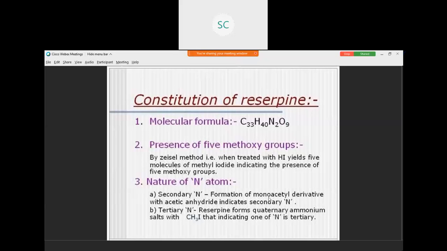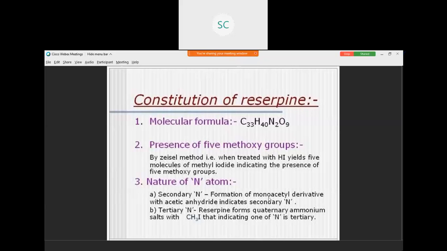Reserpine is treated with acetic anhydride. It gives monoacetyl derivative. This reaction indicates that the nitrogen atom is secondary nitrogen atom.